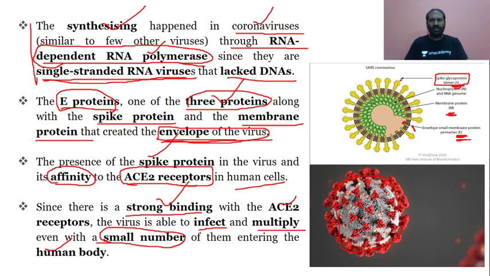The spike protein actually has a strong affinity, a strong bond, to the human cells, that is the ACE2 receptors. Because of this strong bonding with the ACE2 receptors, the virus is spreading, infecting and multiplying even though the numbers are very small.